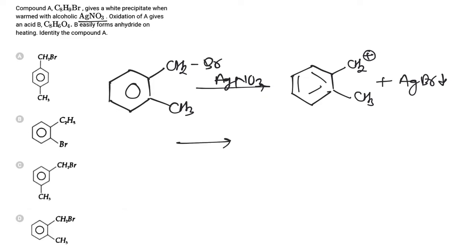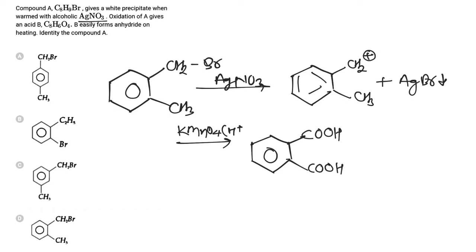Now this molecule on reacting with a strong oxidizing agent like acidic KMnO4 will be converted to dicarboxylic acid. So CH2 will be converted to COOH and COOH. So phthalic acid is formed, and now this molecule on heating will release a water molecule and be converted to anhydride, and hence the correct answer is D.